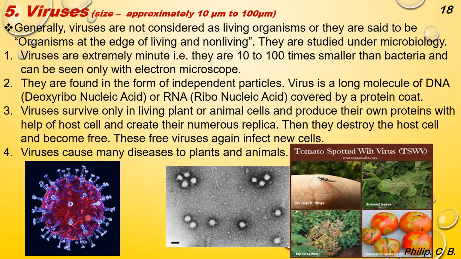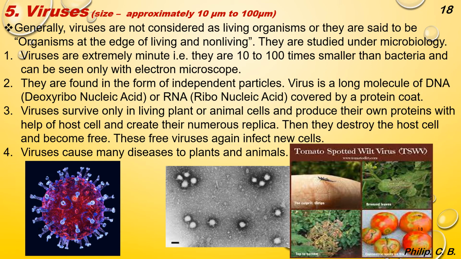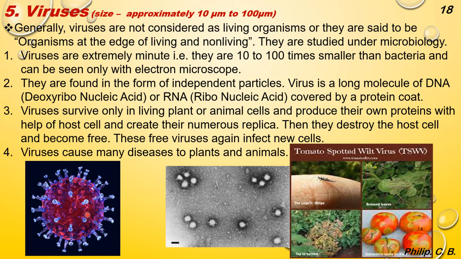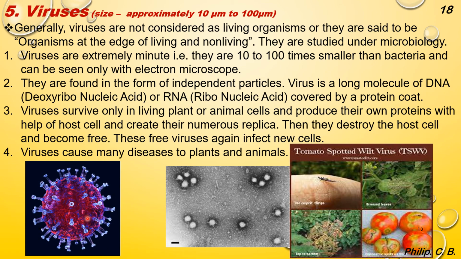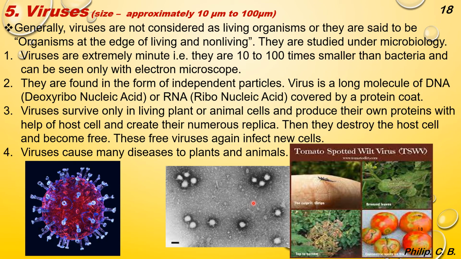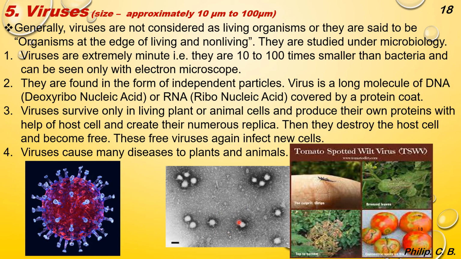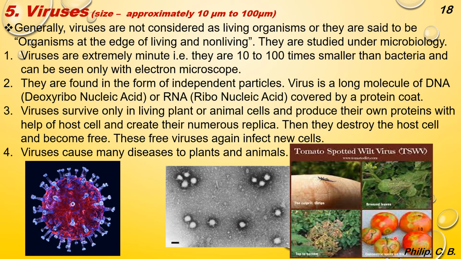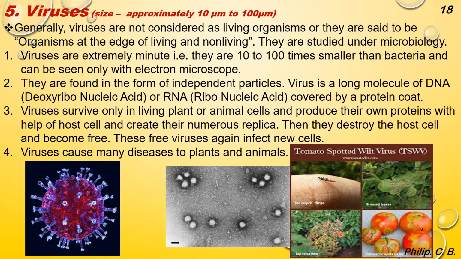Here you can see a simple animation of a virus which I have added over here. You can see there's a projection present on the surface of the virus. These are the protein molecules present which are of different shapes in different viruses. Hence all the viruses are different in this outer covering. Here you can see how they infected the tomato plant. So the name is tomato spotted wilt virus. You can see the coloration of the tomato after the infection of the virus.